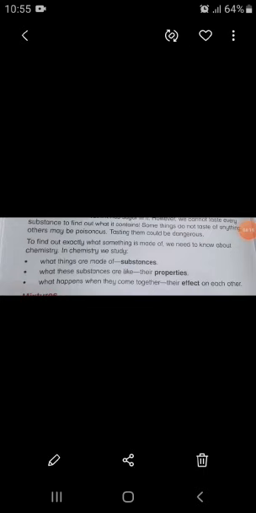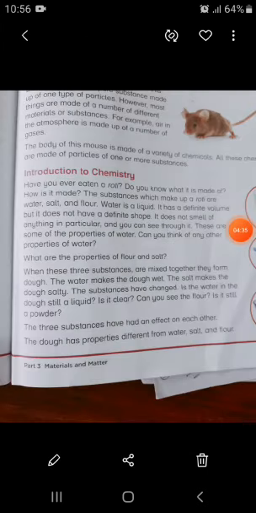For example, when we take water, what is water made up of? Water is a substance made up of two different gases, hydrogen and oxygen. So in chemistry we study its properties and its effects.